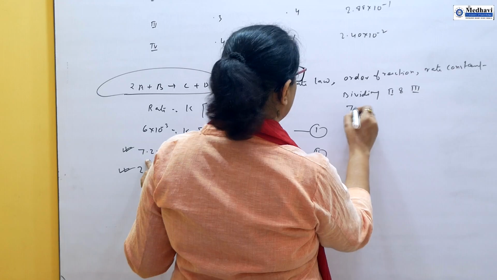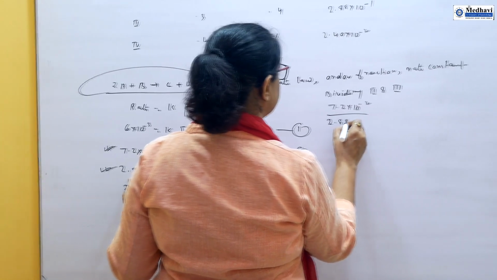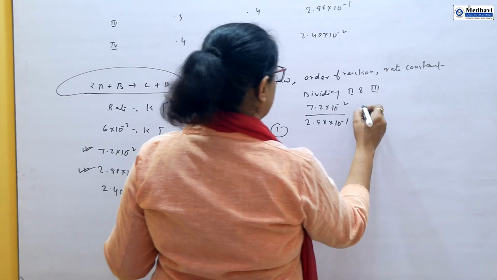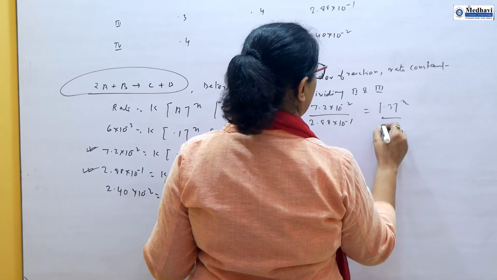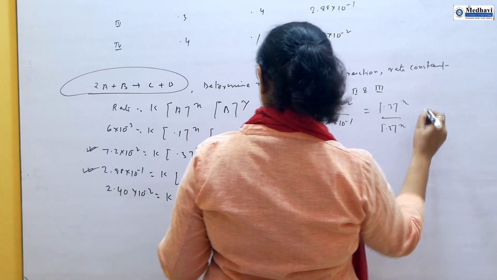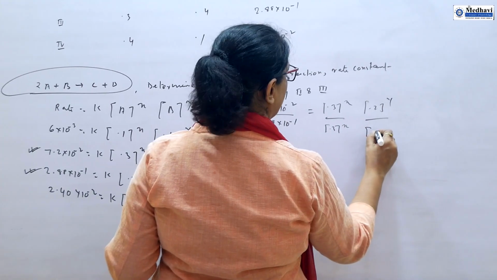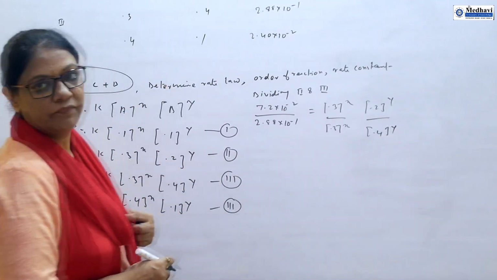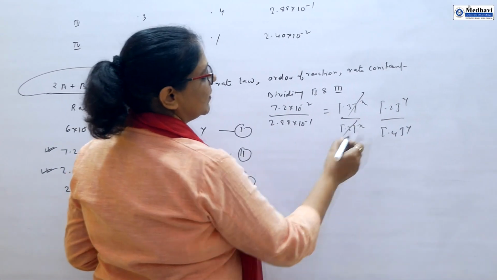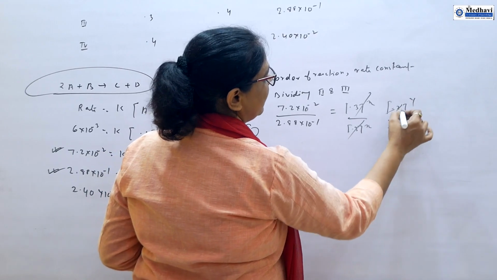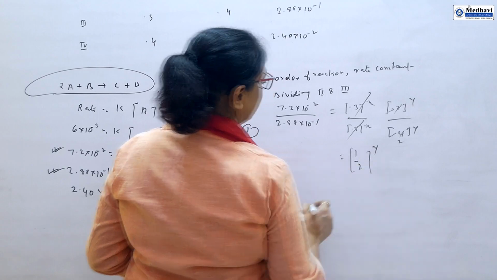You can write 7.2 into 10 to the power minus 2 divided by 2.88 into 10 to the power minus 1 is equal to k will cancel, 0.3 to the power x here and 0.3 to the power x here, and here 0.2 to the power y, here 0.4 to the power y. This will be cancelled, so it is 1 by 2 to the power y.